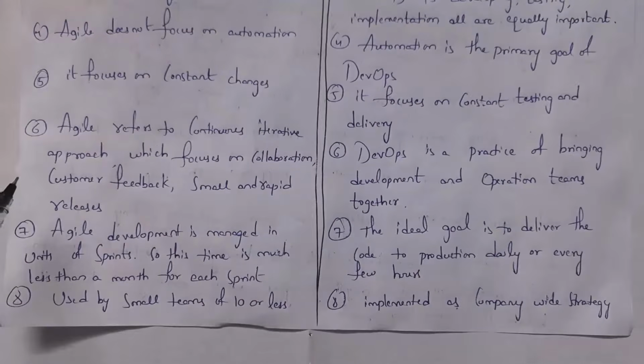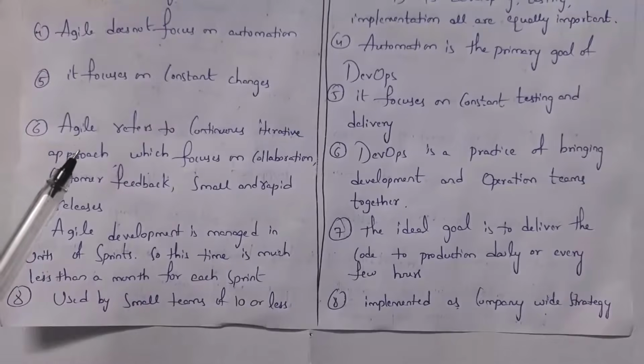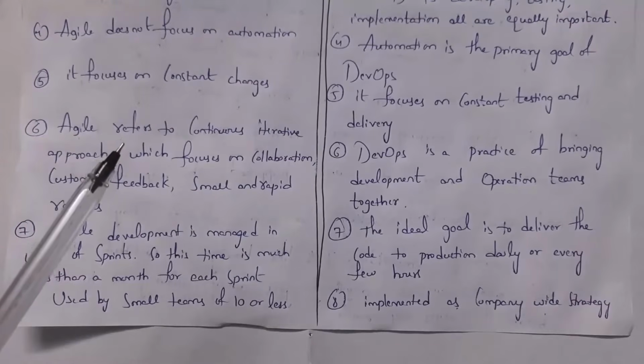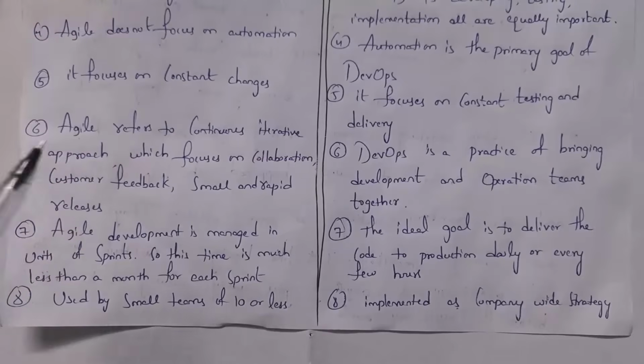In Agile, they will complete work in the form of sprints. A sprint is nothing but the time given in order to develop each feature. Approximately 2 to 4 weeks of time is given to complete each sprint. Whereas in DevOps, they will deliver code to the production team on a daily basis. Immediately whenever new code is written, it is automatically tested and released to the production team.